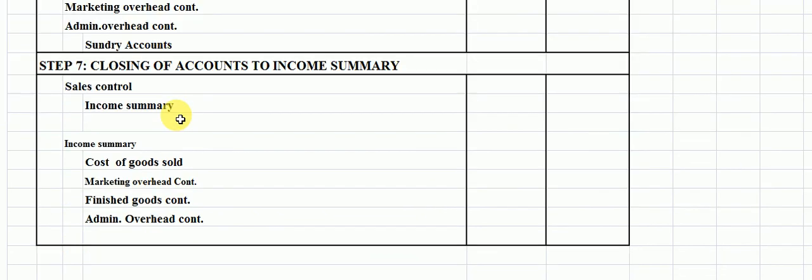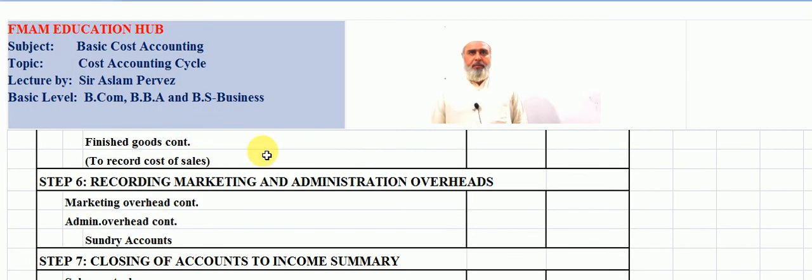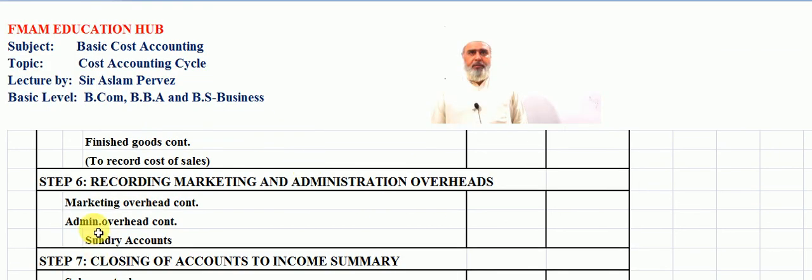Now students, the next step, the sixth step, recording marketing and administration overheads. Marketing overhead control and admin overhead control are debited.